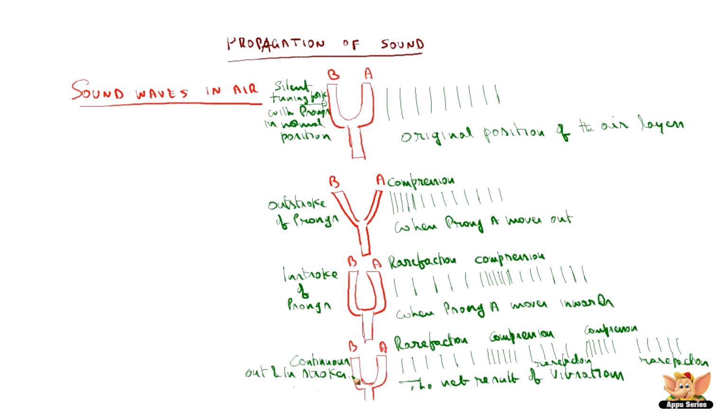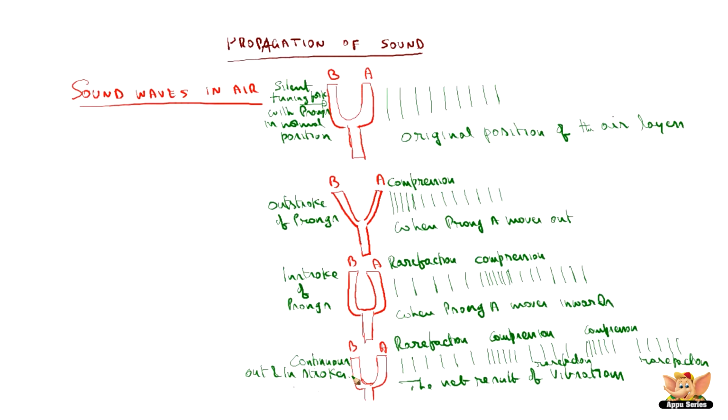Remember that the particles do not travel all the way from the vibrating object to the ear. The prongs do not travel all the way, but the sound waves travel. The vibrations pass on the sound from one particle to the other till it reaches the ear.